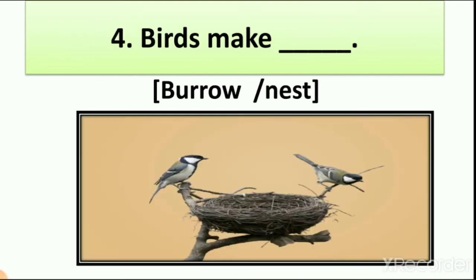Right? So in 4th, birds make dash. So we see the picture of nest, burrow and nest. So what do birds make to live in? They make a burrow in land or a nest on a tree. Here you can see 2 birds. So what is the answer? Birds make nest.